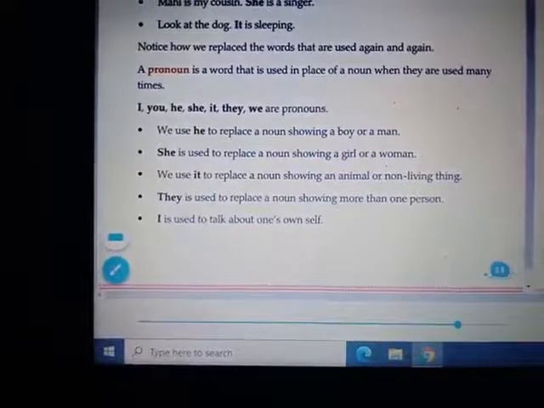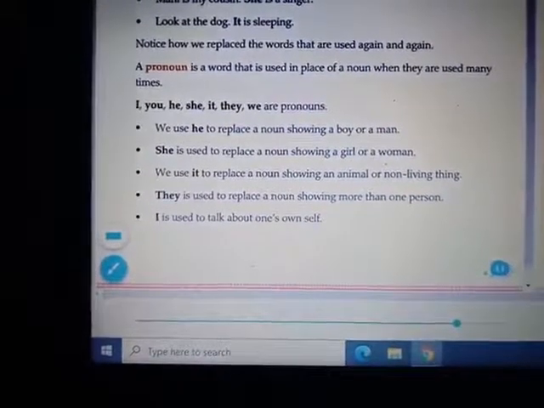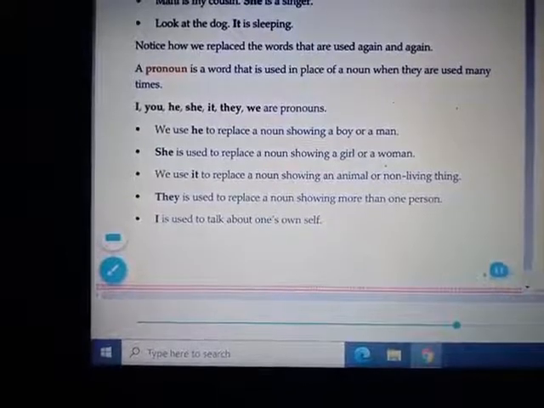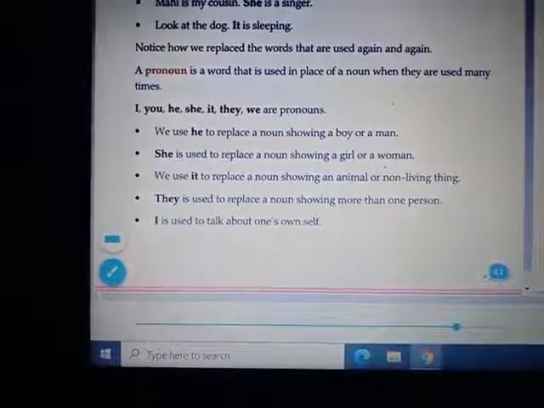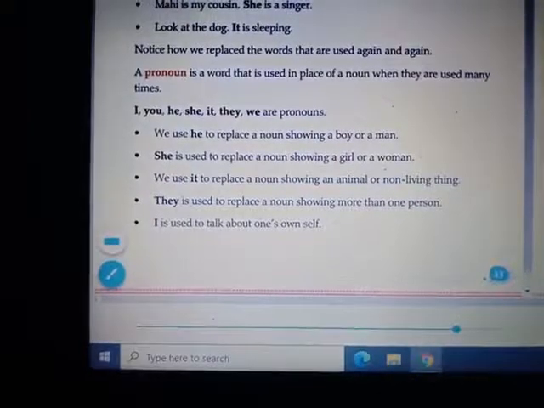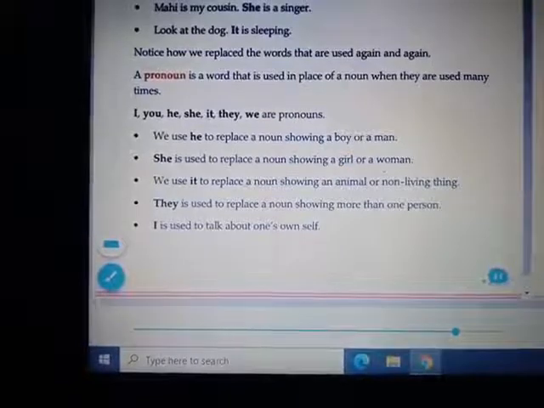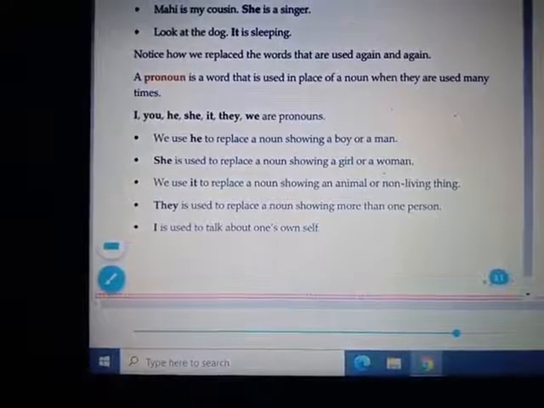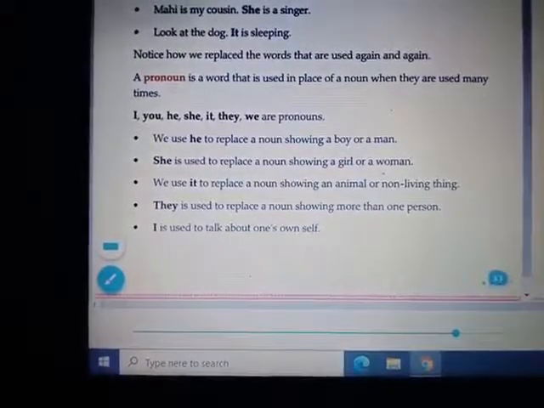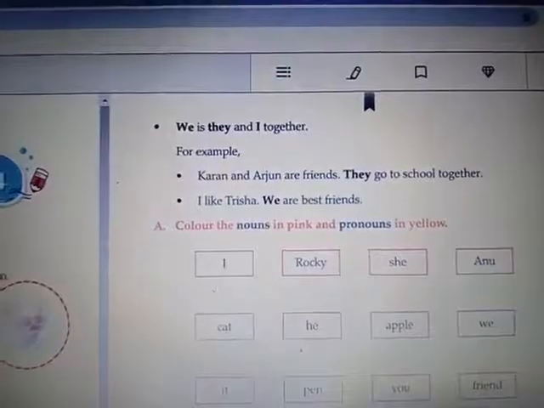We use he to replace a noun showing a boy or a man. She is used to replace a noun showing a girl or a woman. We use it to replace a noun showing an animal or non-living thing. They is used to replace a noun showing more than one person. I is used to talk about oneself. Then there are they and we together.